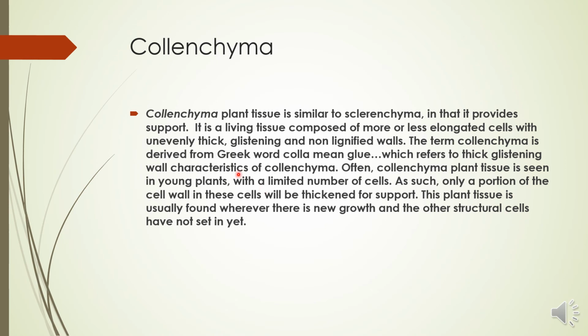Okay, collenchyma is a plant tissue that is similar to the sclerenchyma in one aspect, because collenchyma and the sclerenchyma both have one function in common: they provide support to the plant. Collenchyma is a living tissue composed of more or less elongated cells. Their cells are elongated and they are unevenly thick. Unevenly thick means somewhere thickening is present, while in other places thickening is absent.